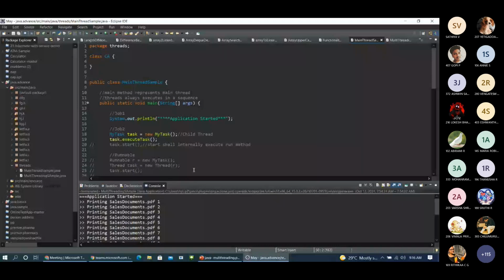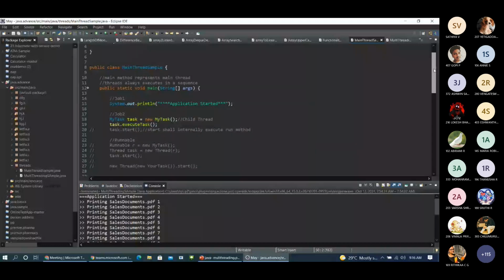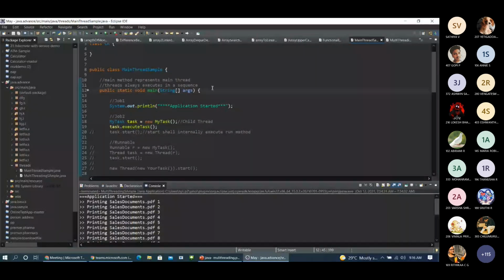So now we are going to see, as I have already mentioned, main thread is the major thread. You all know from where our program execution starts. If you are not providing main, the program will not get executed, right? So it will search for the main keyword. And it has some method signature: the access modifier should be public, it should be static, and the return type should be void. This is the method signature, and it searches for that.